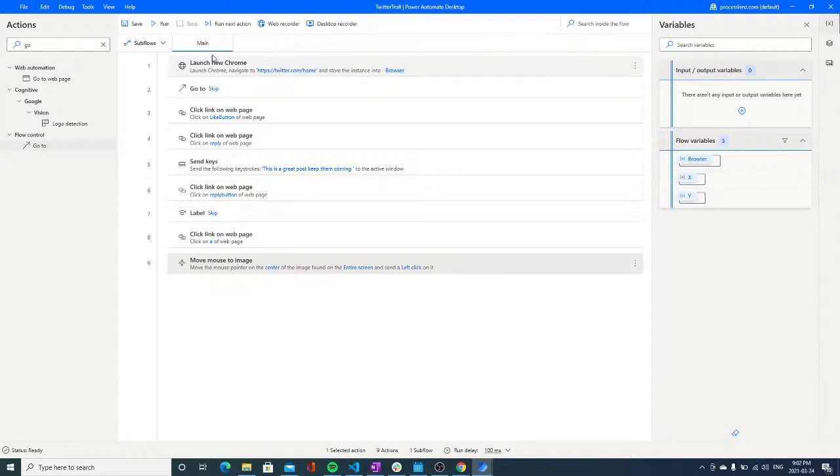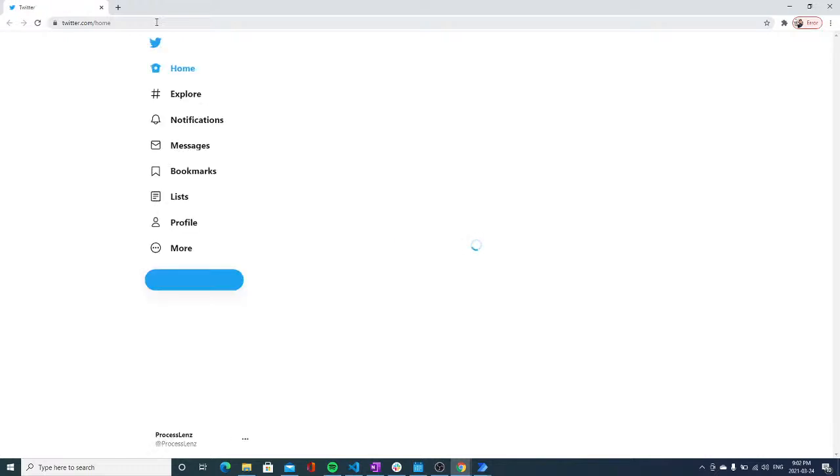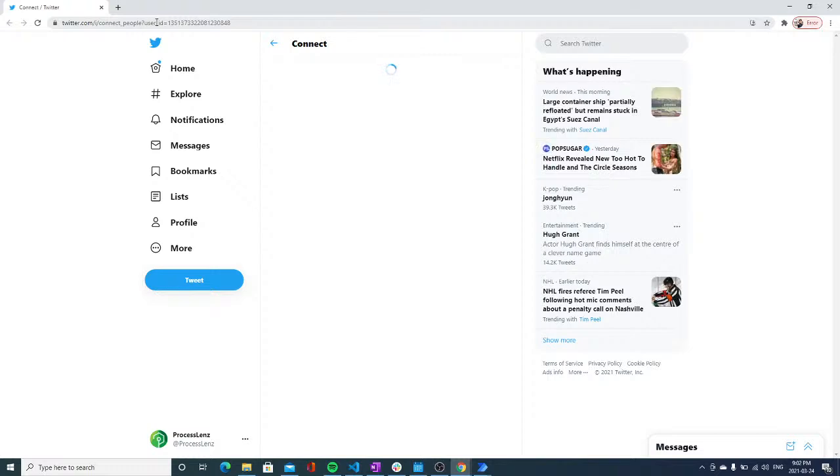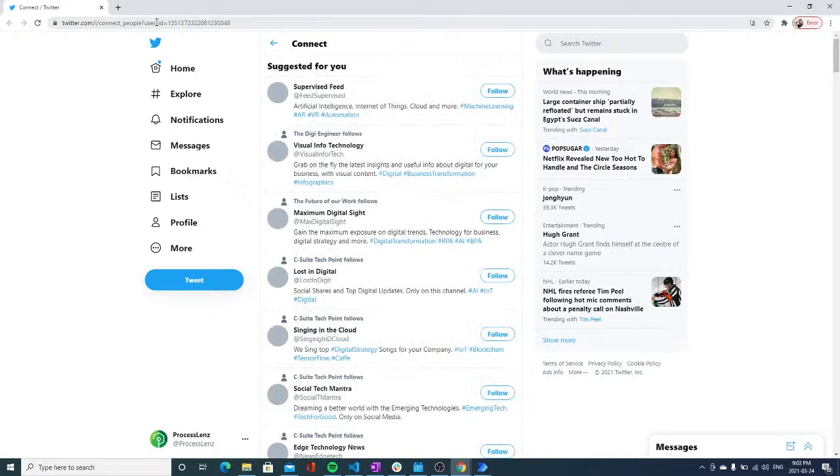Let's save it and let's run it one more time. If this time it is not going to work, I will not waste your time anymore with this automation. We will move on to something else. We will see maybe a little bit of exception handling, and then we will see maybe another couple of features, and that should already do it for this flow. Now let's see if it's going to find it. No, it is still not able to find the follow button.